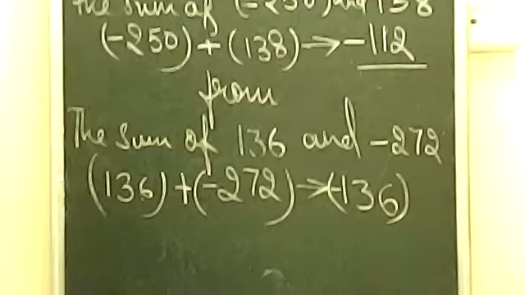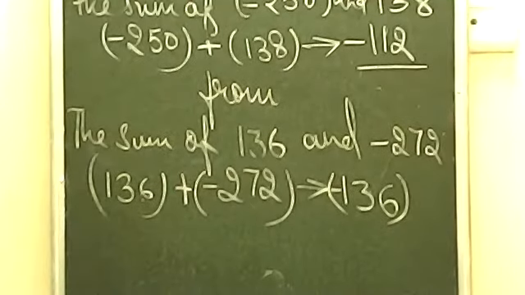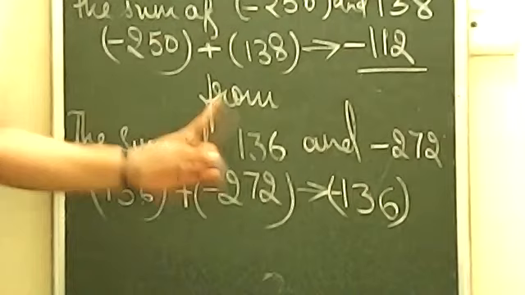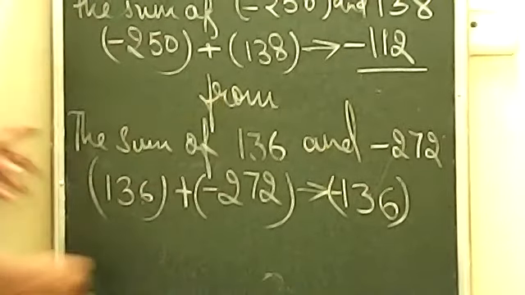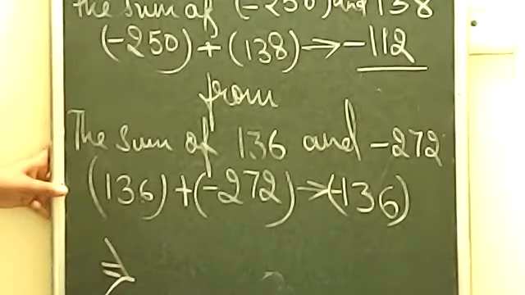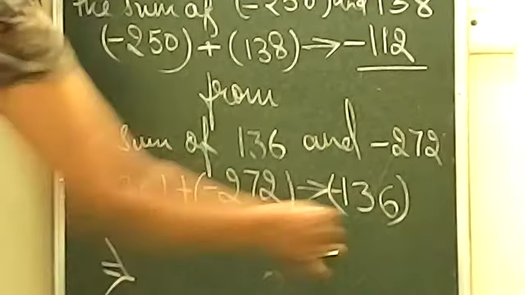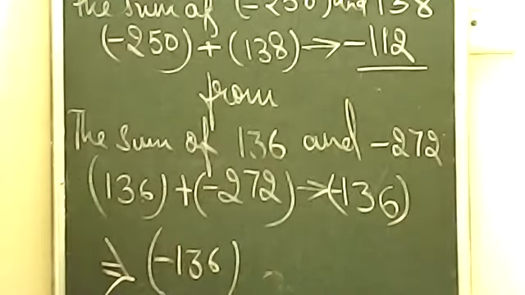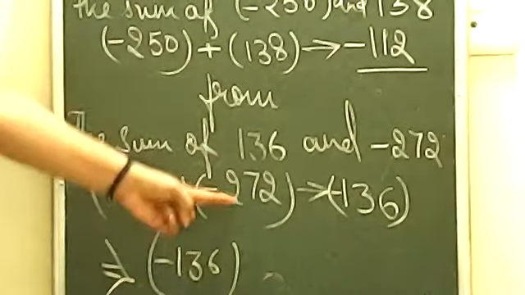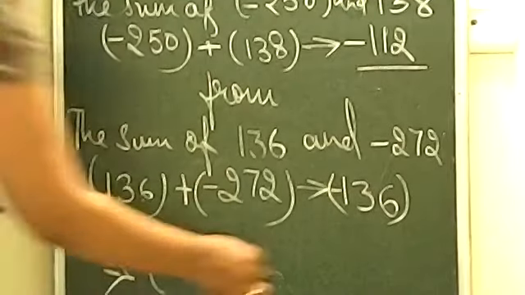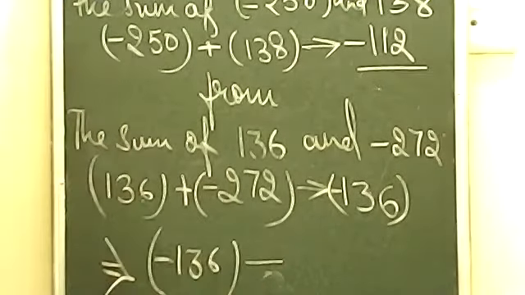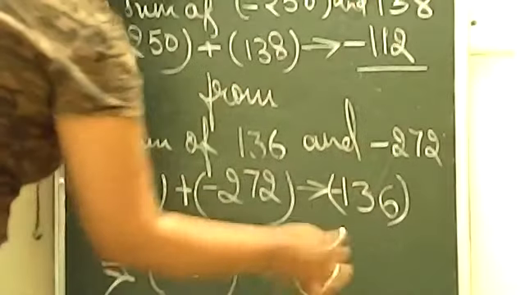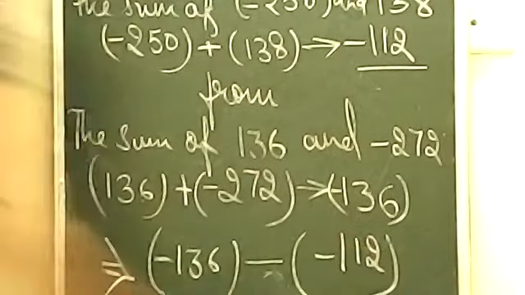Okay. Now move on to the last process. The question is telling आपको ये subtract करना है इससे. It is written here from. So now I'll write down the sign, and now we will take minus 136 as the first number because it is telling you have to subtract from this. तो पहले क्या आएगा? Then subtract करना है, so it will be the sign of negative. Now subtract करना क्या है? Minus 112 को, so it will come like this.